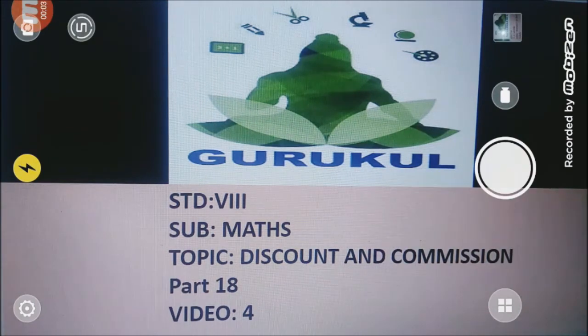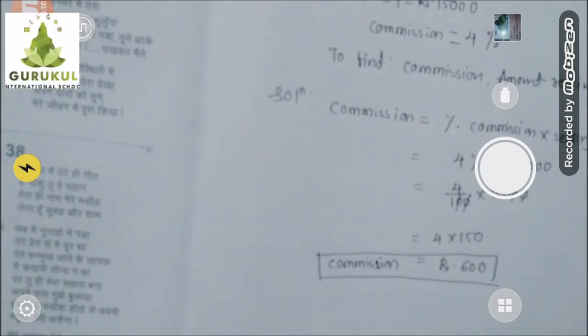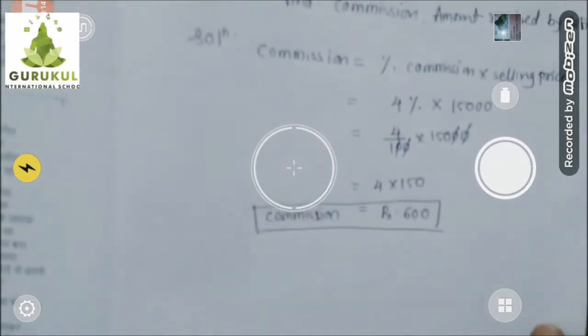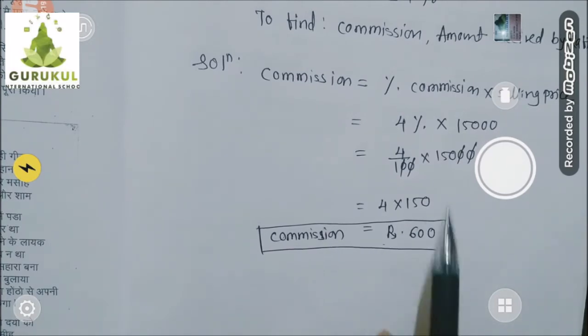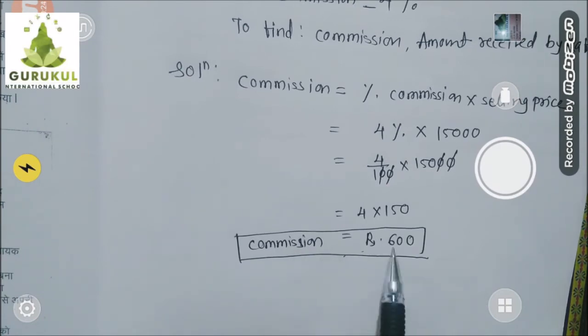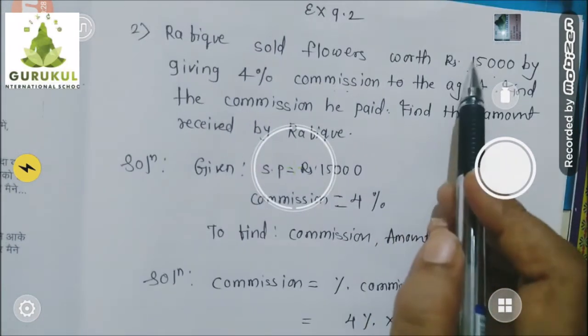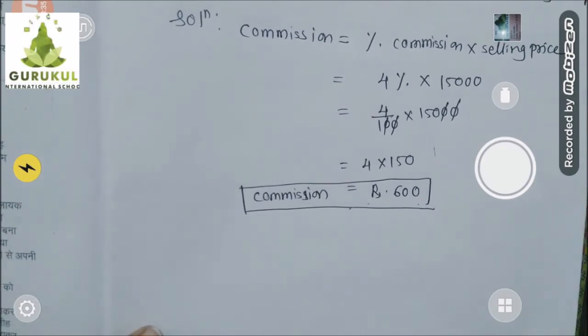Welcome back, children. Let's continue our last example. So last time we found out how much commission Rafiq will have to pay to the commission agent. It was given in percentage form, we found it in rupees form. So Rafiq will give 600 rupees to the commission agent on selling his 15,000 rupees flowers. Okay, let's continue. Then finally how much money will Rafiq get?